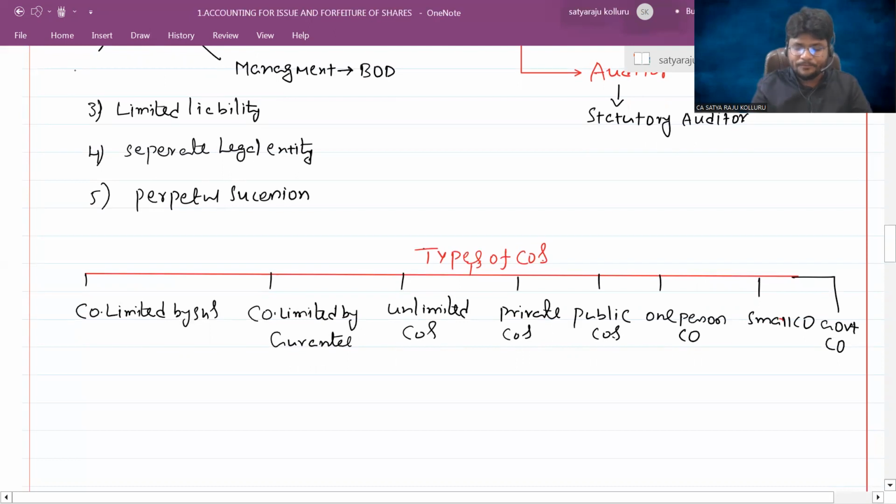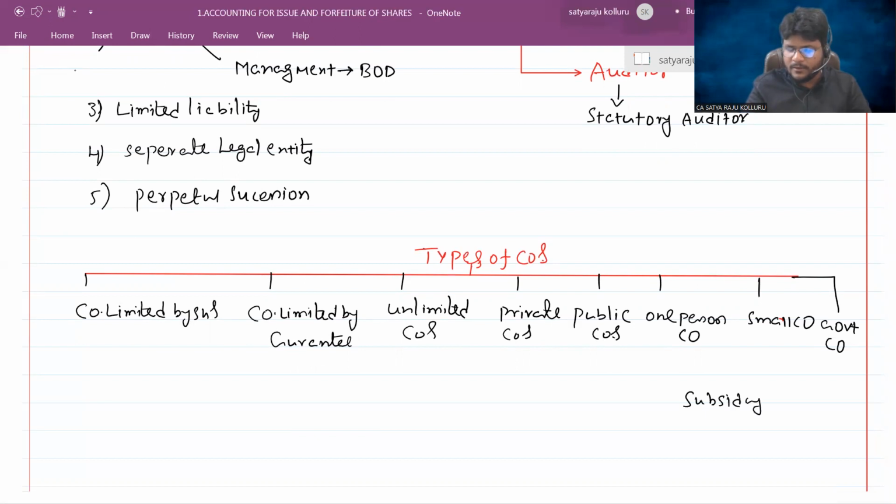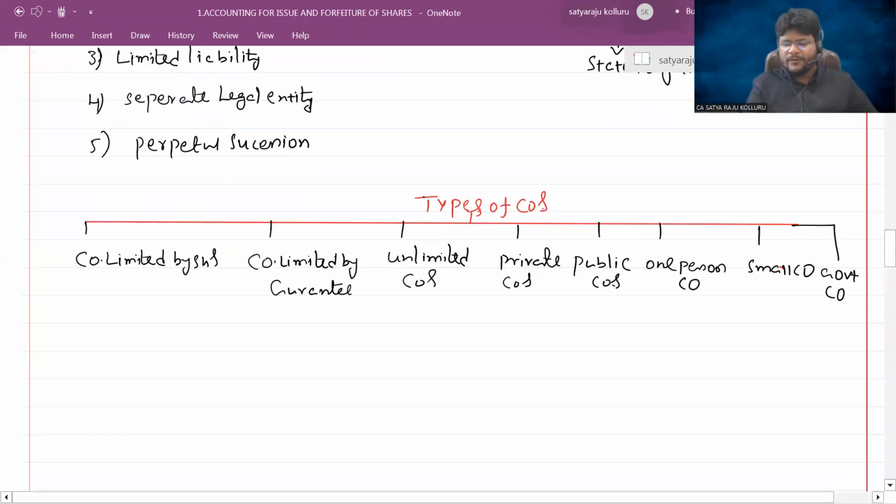That is subsidiary company or holding company. Let me see the subsidiary and holding and all other stuff at a later stage. First, let me discuss all these different types of companies, guys.